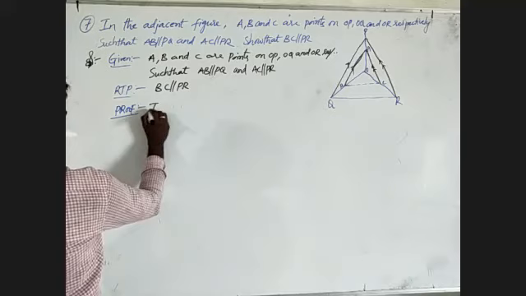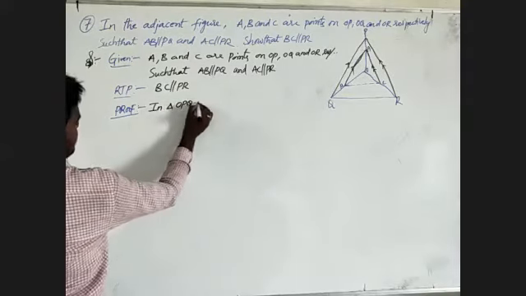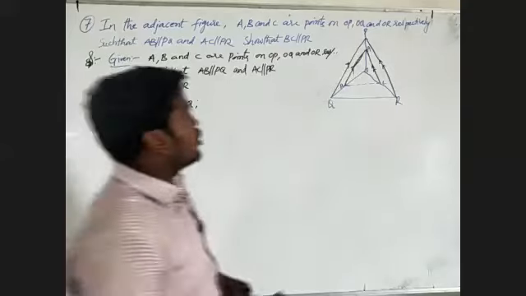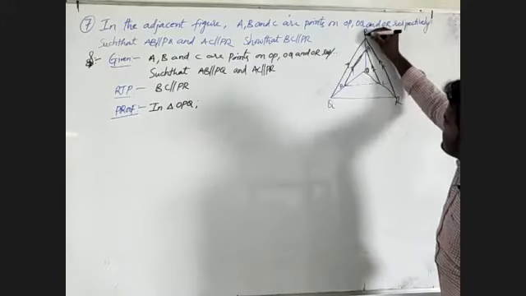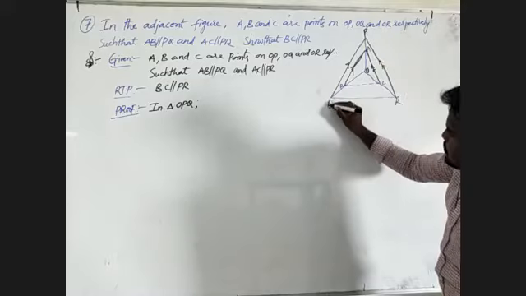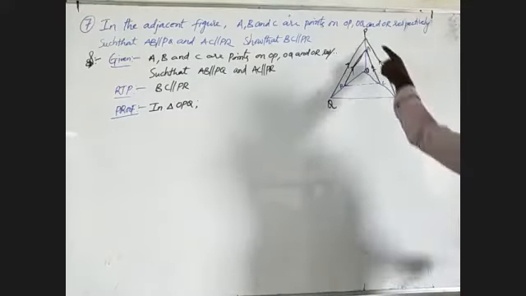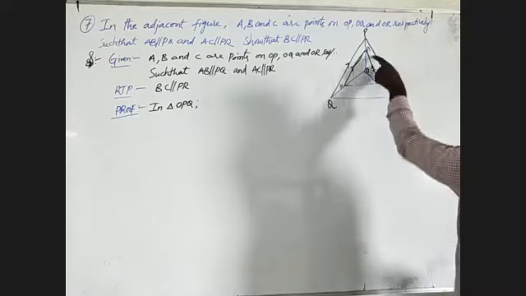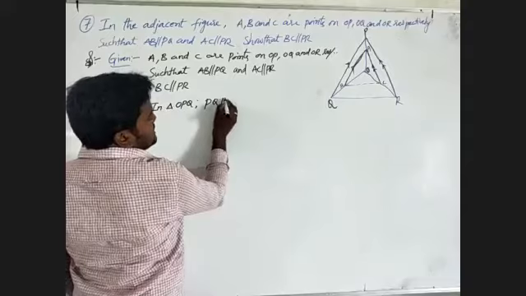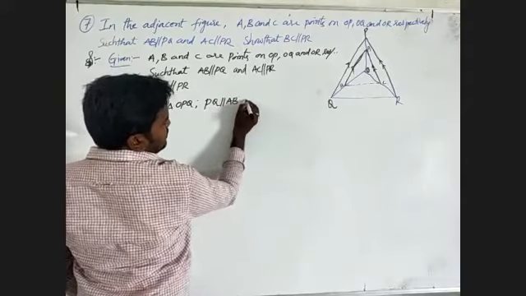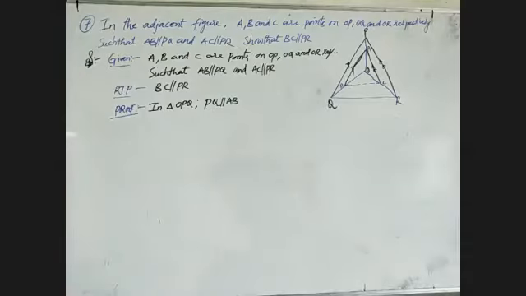We observe triangle OPQ. In triangle OPQ, this is O, this is P, this is Q. The parallel lines are PQ parallel to AB.